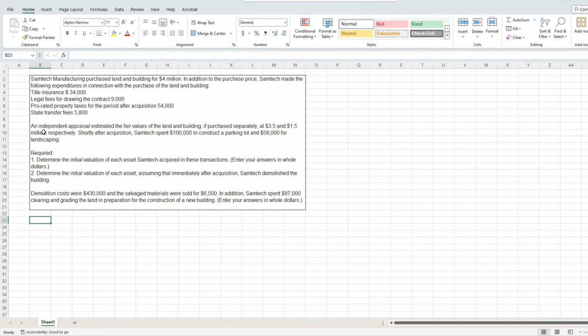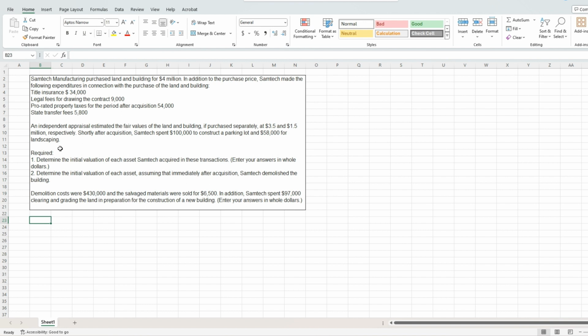We also have that it says an independent appraisal estimated the fair values of the land and building if purchased separately at $3.5 million for the land and $1.5 million for the building, respectively. Shortly after acquisition, Samtech spent $100K to construct a parking lot and $58K for landscaping.